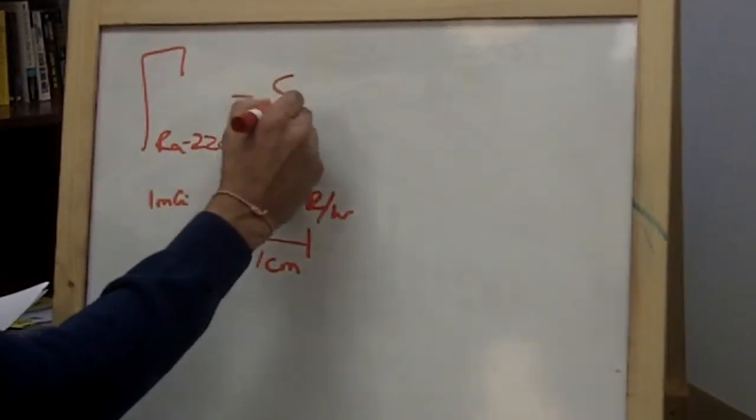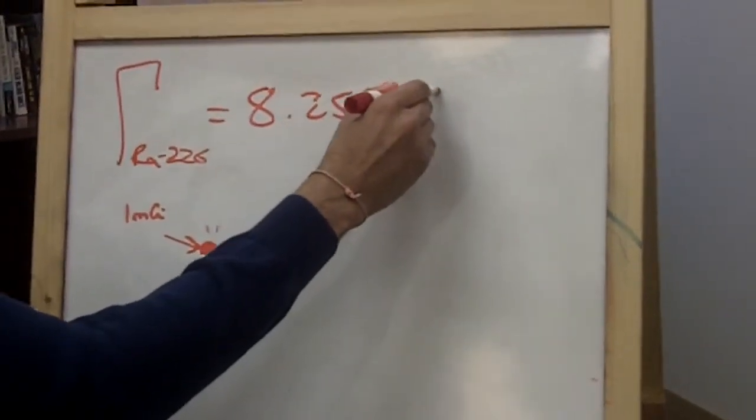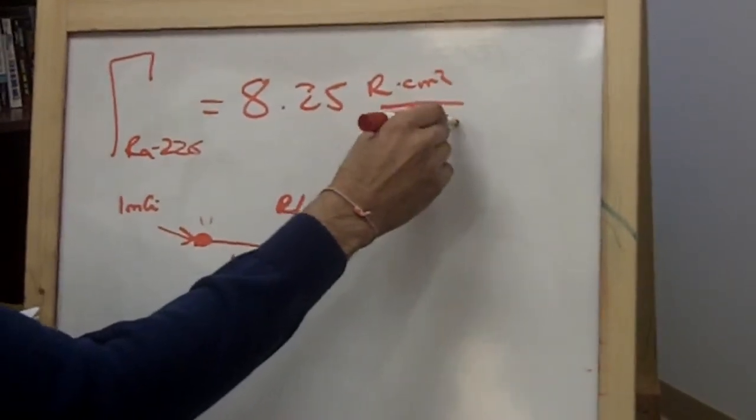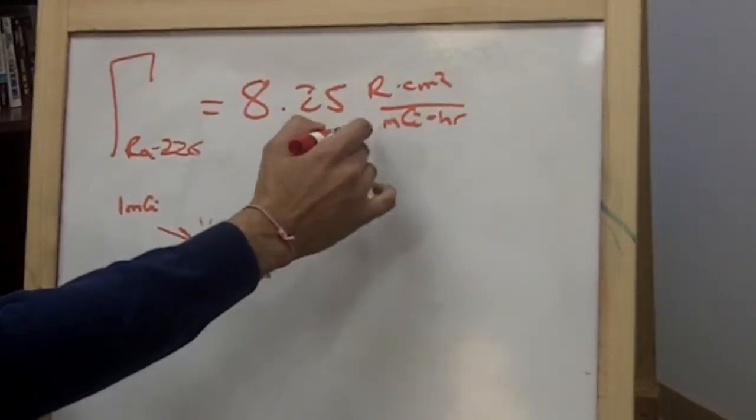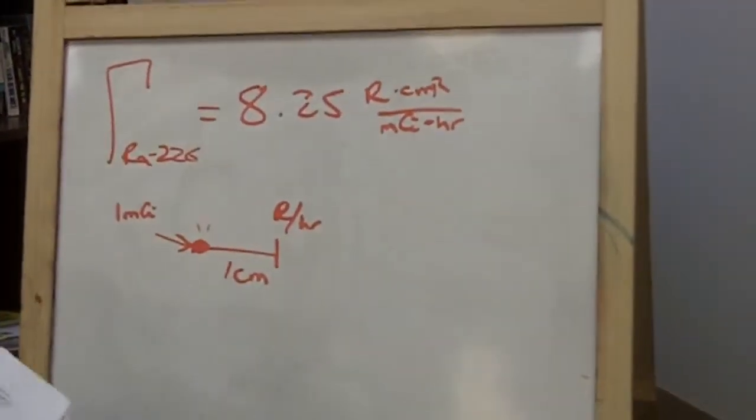We say the gamma constant for this is 8.25 Rankins. So those are the Rankins per hour from 1 millicurie at 1 cm away, so R·cm² per mCi·hr.